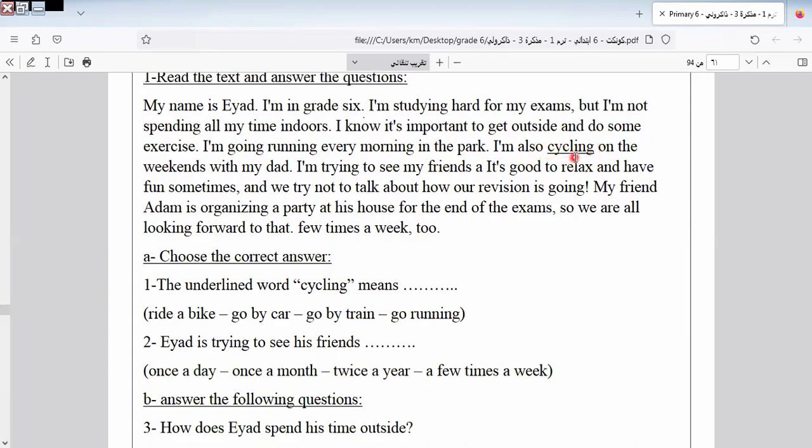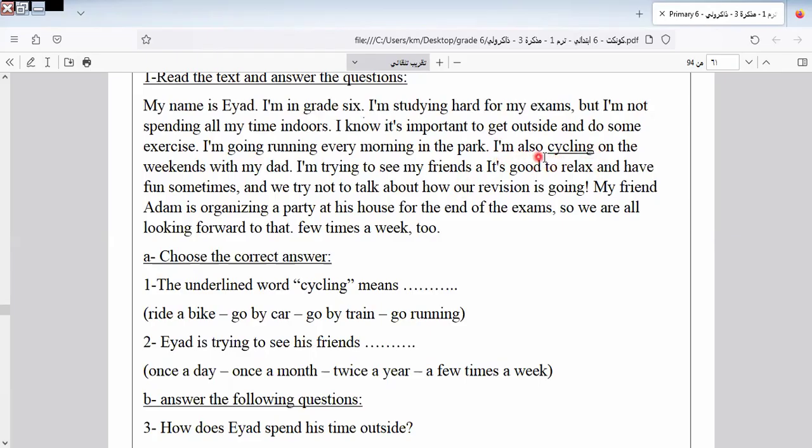So here we have underlined this word. In this case you must think about this word, its meaning, its opposite, and so on, or what it refers to. So when we put the underline, this word is something you must answer.